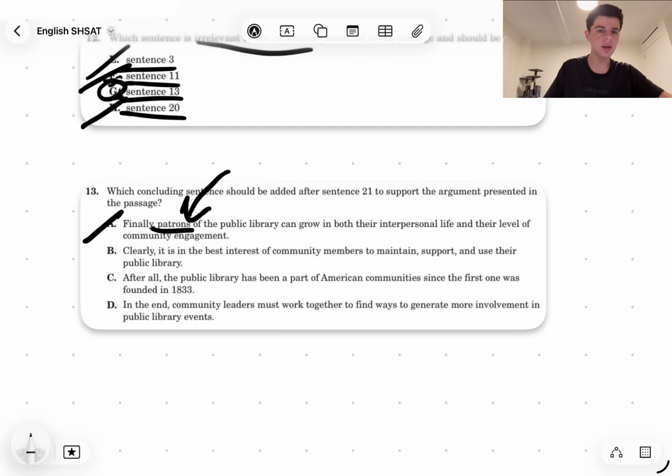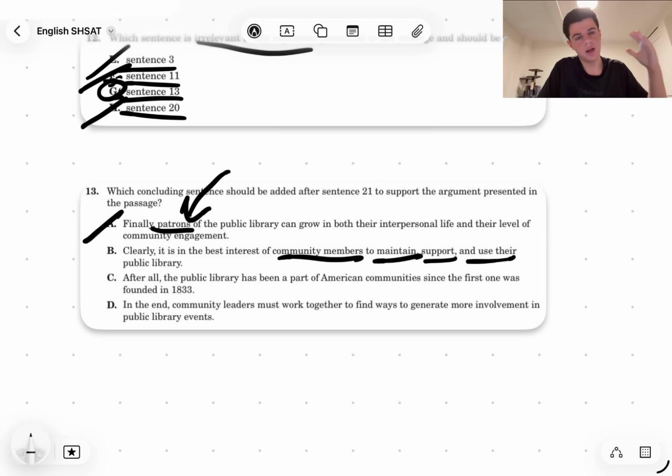B: Clearly, it is in the best interest of community members to maintain, support, and use their public library. Well, this answer choice sounds pretty good because it's summing it up, like I said. It's talking about maintaining, supporting, and using, and community members. This is hitting on everything talked about in the passage. So that's why I very much think it's B.